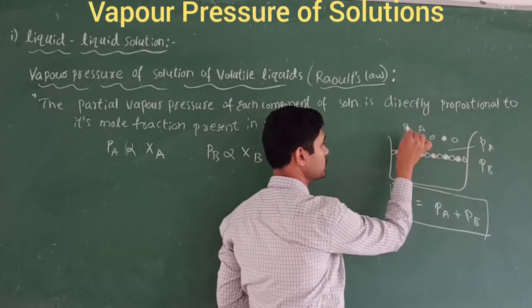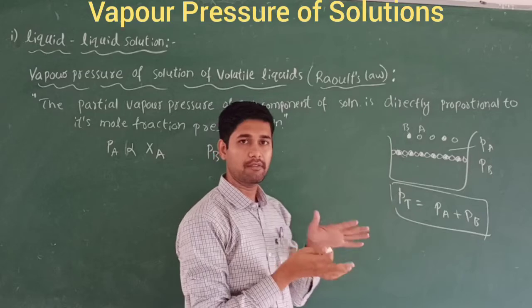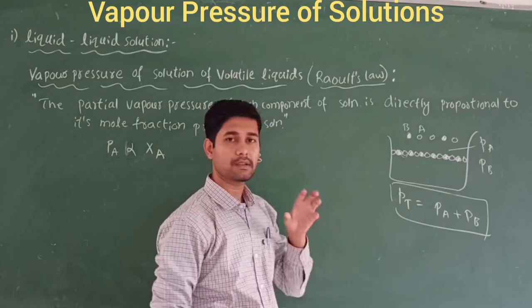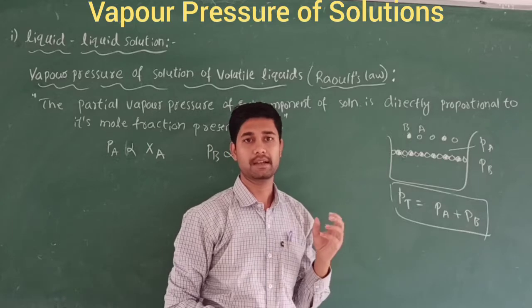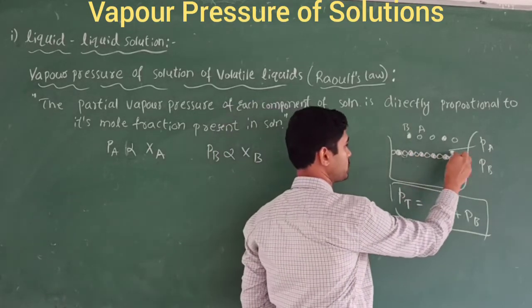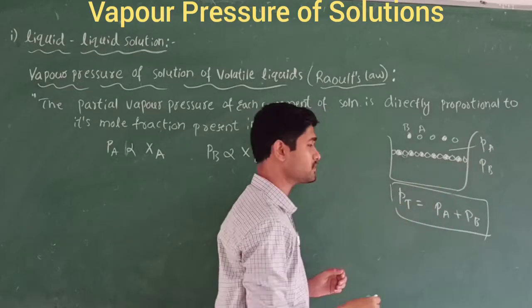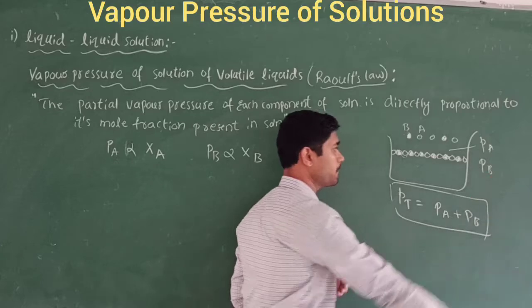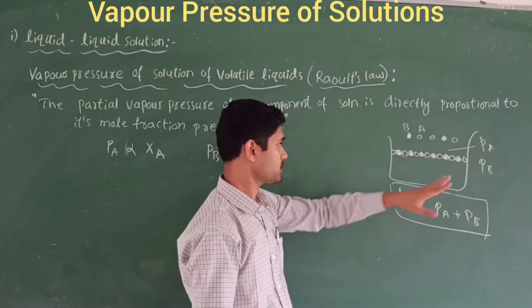When we take these liquids in a closed vessel and heat them, pressure is exerted. Those pressures I am going to write as PA for the solvent and PB for the solute. Because of these, we get the total pressure.